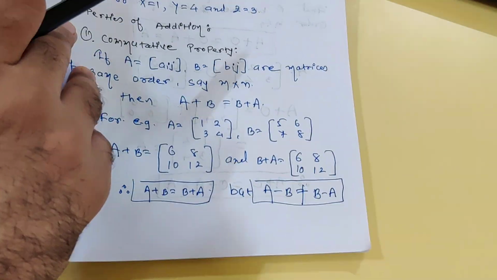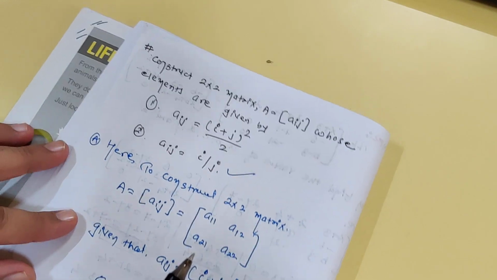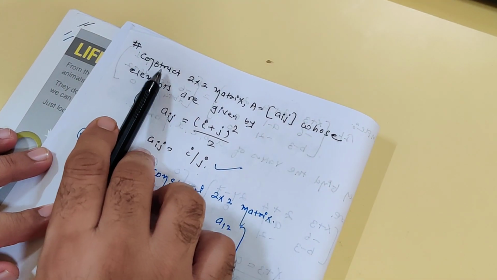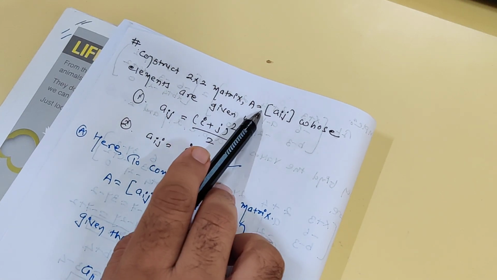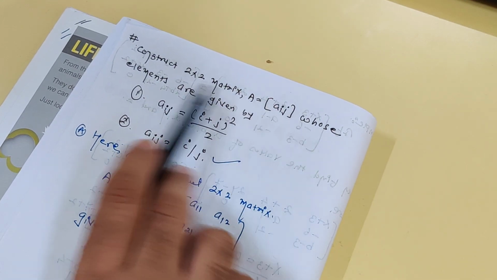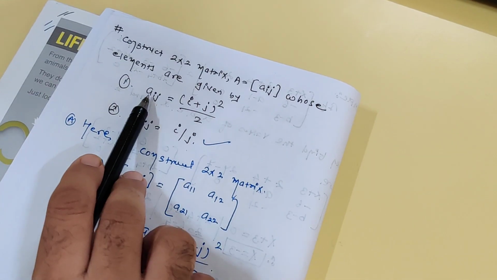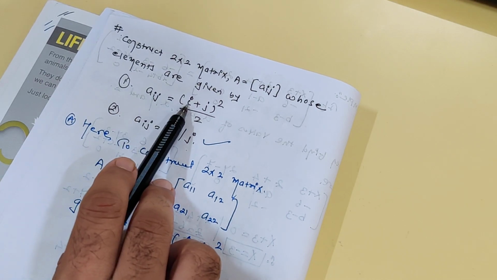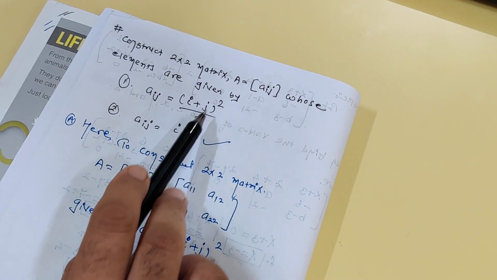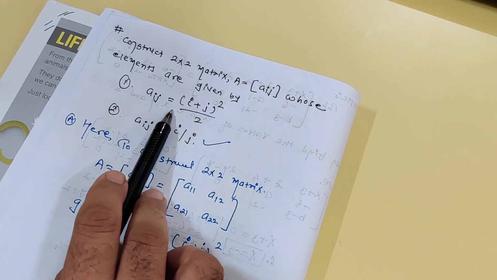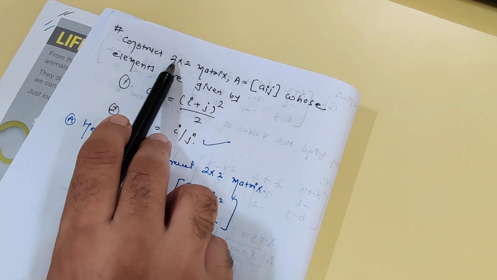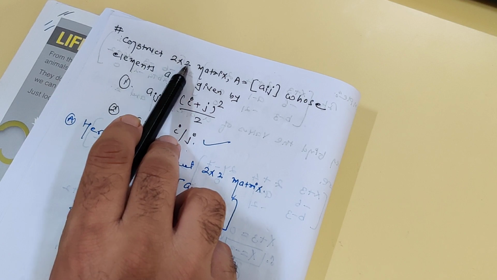Okay, now we'll see the next example. Construct a 2/2 matrix A = [aij] whose elements are given by aij = (i + j) whole square divided by 2. Here the condition is given, students, and we have to generate a 2/2 order matrix.